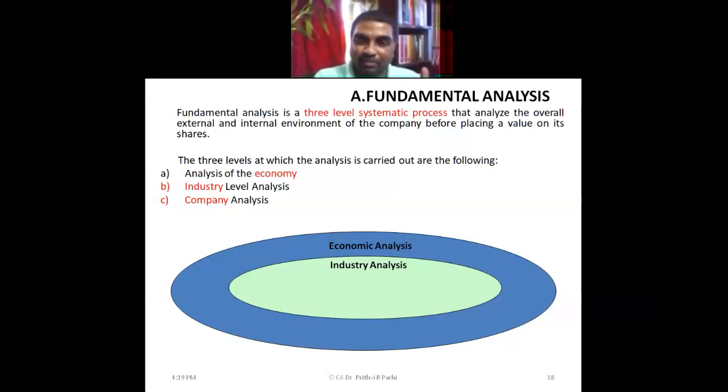And within industry there is a possibility. Let us say we talk about the banking sector. Let us say all banks are doing well, but there might be some bank which is not doing well because of some company specific factors. So blindly we cannot say the banking industry is doing very well, so it's a good investment in any banking company. May not be. So within industry, I have to analyze the company. So company analysis is within the boundary of industry analysis. Economic analysis is quite broad, industry is a little narrower, company analysis is very narrow.